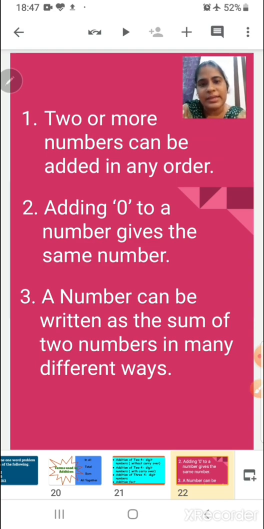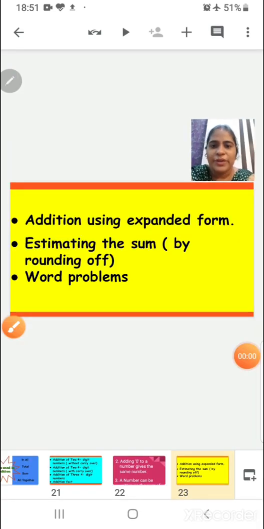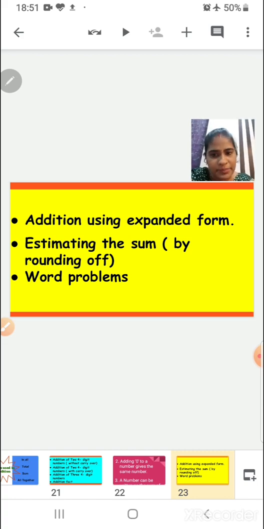So I can write it in many ways. Then we have also learned about addition using expanded form. We have to expand the number as per their place value, and then we have to add or find the sum. Then estimating the sum by rounding off, how to round off the numbers, and then after rounding off we have to find the sum.